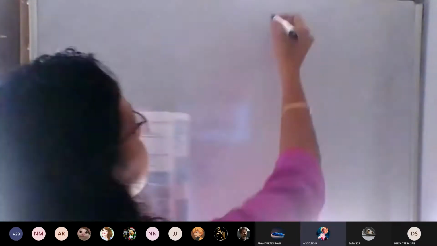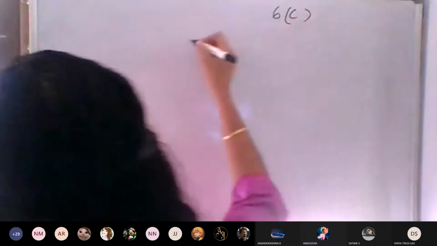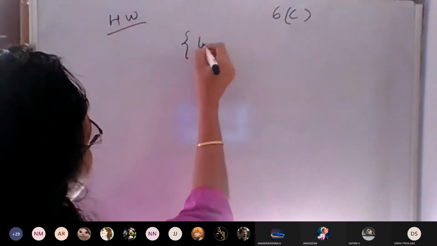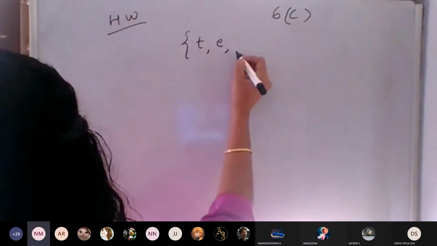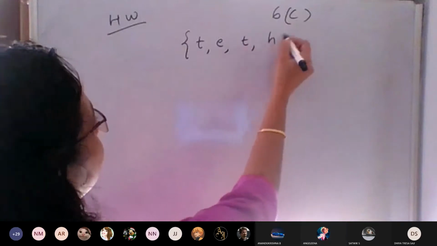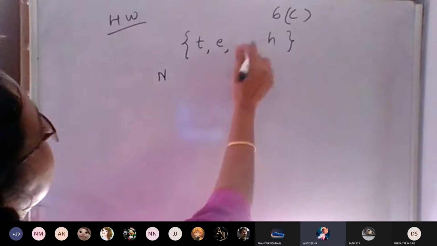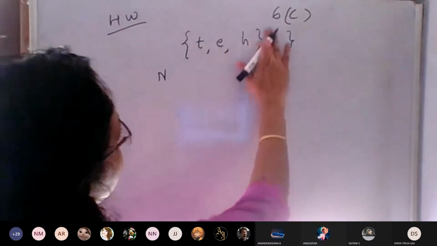Okay. So exercise 6C, homework question. Tell me, what about the roster form? T, E, H. T-E-H. T-E-H.